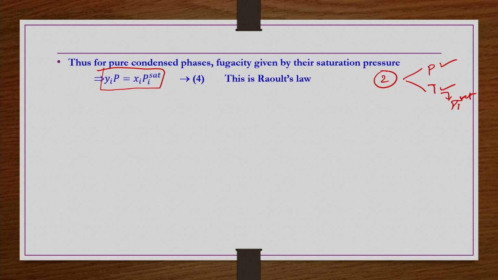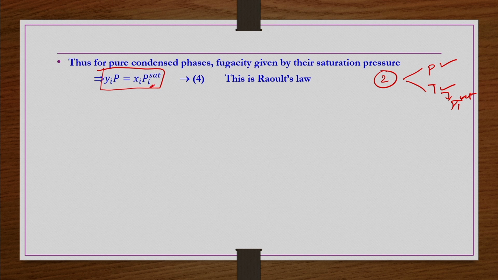Because those Antoine constants are almost known for all components. So, if you know those Antoine constants for a given component at a given temperature, you can find out the saturation pressure of that particular component, right. So, that means if the temperature is known, Pi sat is also known indirectly, right.